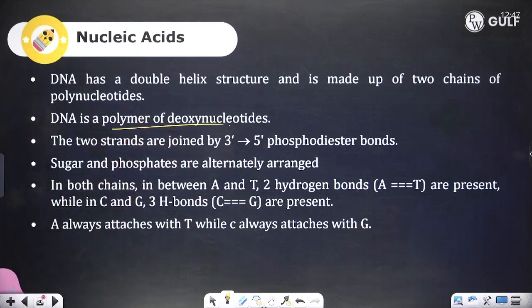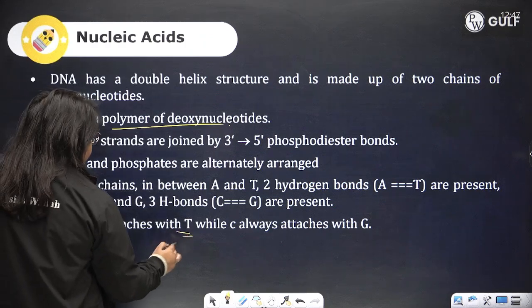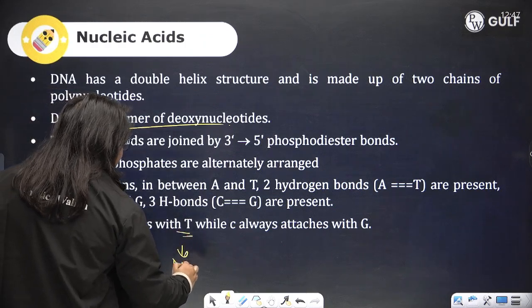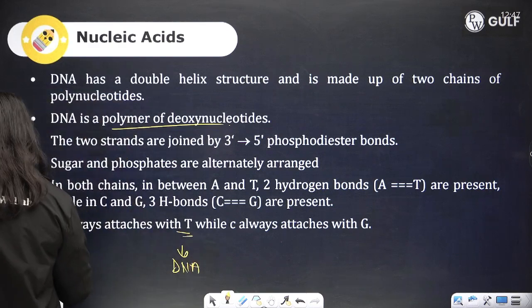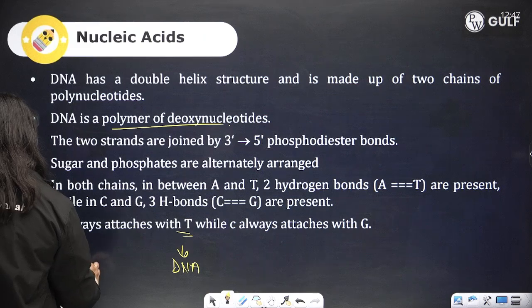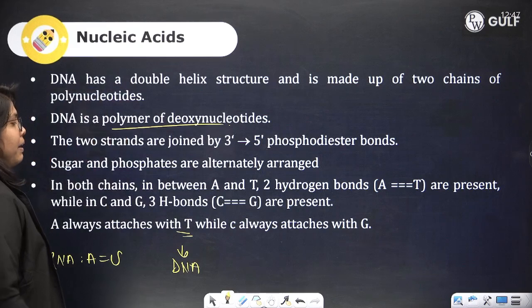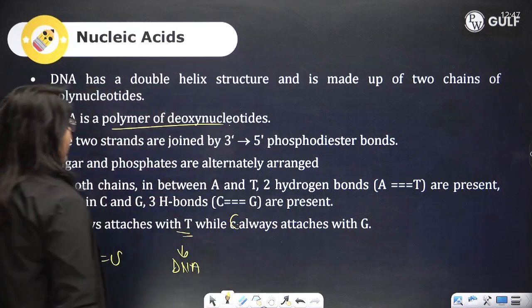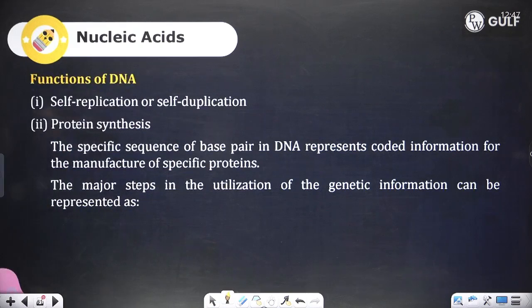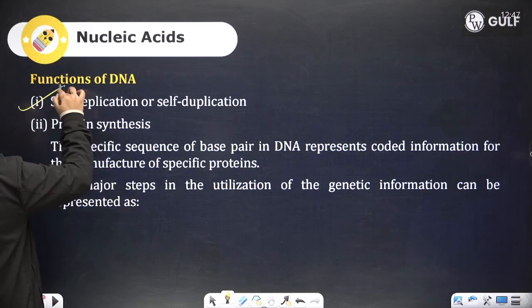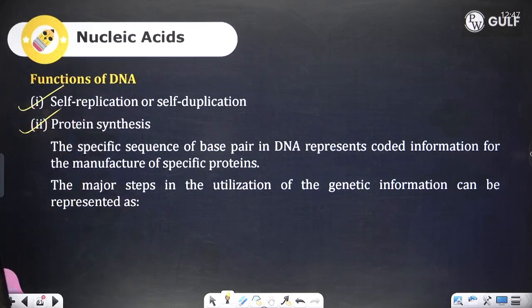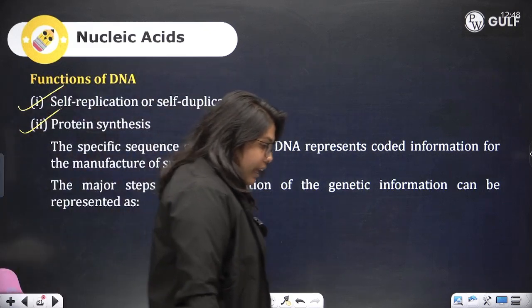In both the chains, adenine and thymine have 2 hydrogen bonds, whereas guanine and cytosine have 3 hydrogen bonds. A always attaches with T in the case of DNA. In the case of RNA, A attaches with U. And C always attaches with G, irrespective of whether it is RNA or DNA. Now, what are the functions of DNA? Self-replication and protein synthesis. These are the two major functions of DNA.